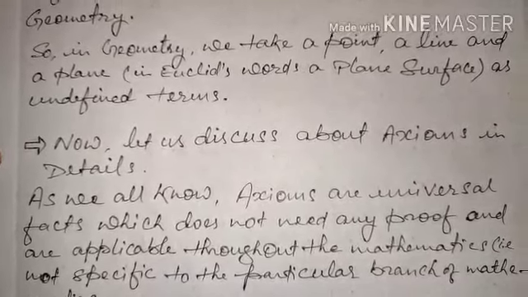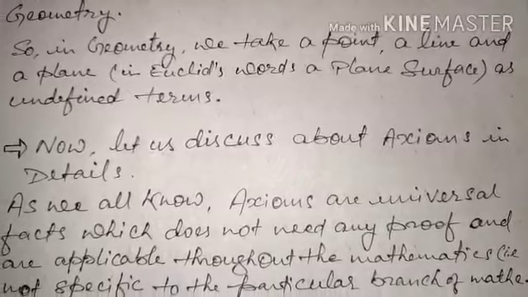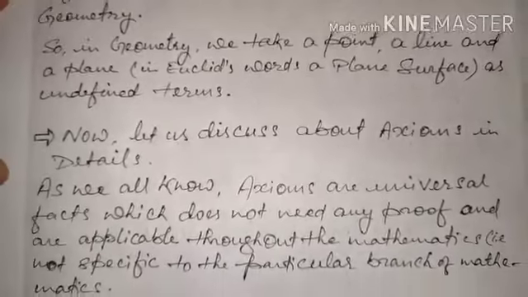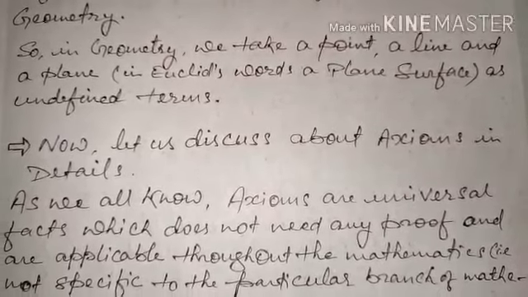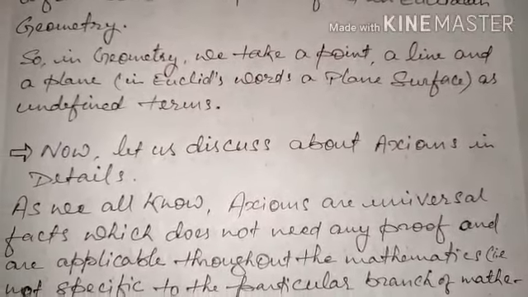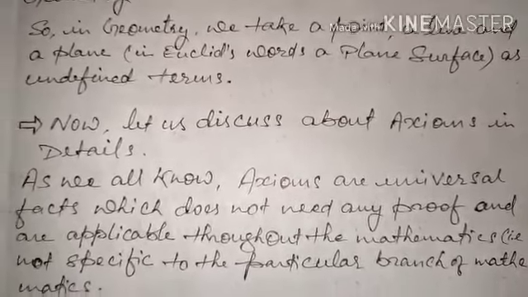Euclid didn't define these things and took them as they are. There is no need to define a point, a line and a plane. They are already intuitively understood by us, we don't need their definition. This is Euclid's concept.